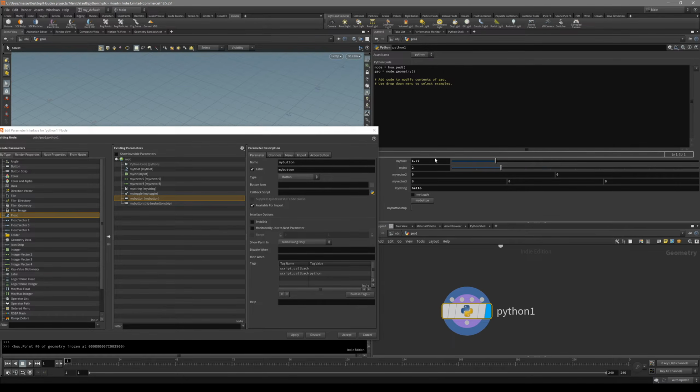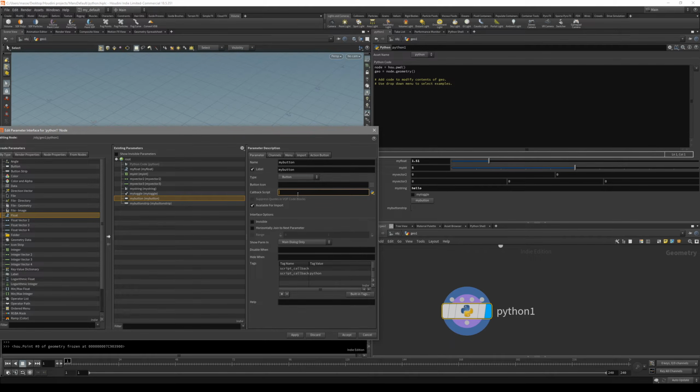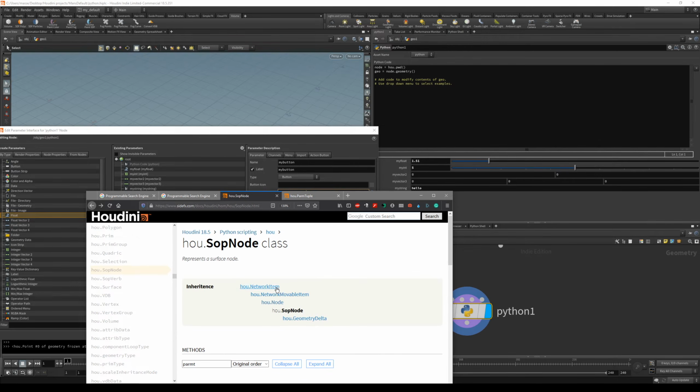Now that we've looked at the very basics of setting up a single value, let's take a look at how we can set up vectors, where under one parameter there are multiple values. For that we actually have to use a param tuple. So let's start with the same setup, but this time let's use a param tuple. So let's take a look at the class.